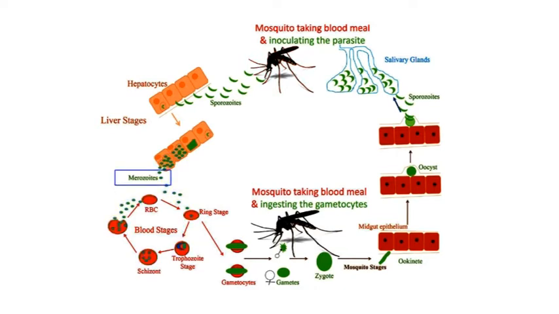Merozoites further replicate and differentiate within the RBC and release more merozoites. Later, some merozoites differentiate into male and female gametocytes, which may be ingested by female Anopheles mosquitoes in a blood meal. Within the gut of the mosquito, the gametocytes mature into gametes and fuse to form zygotes, which multiply and differentiate into sporozoites.